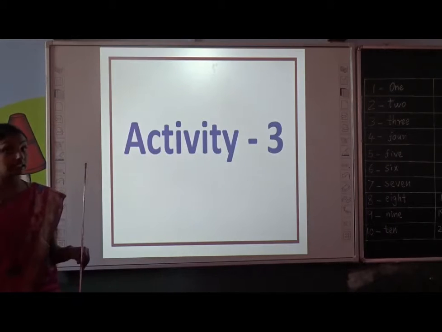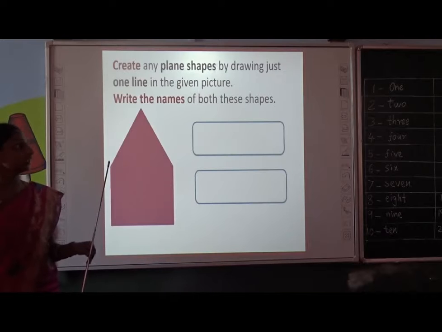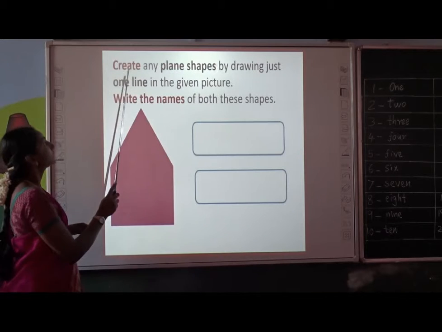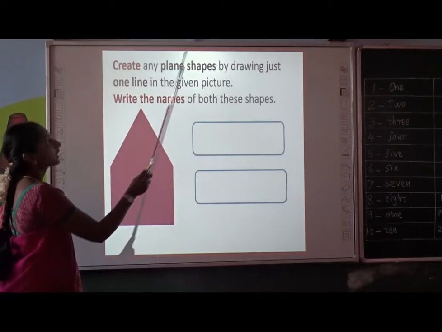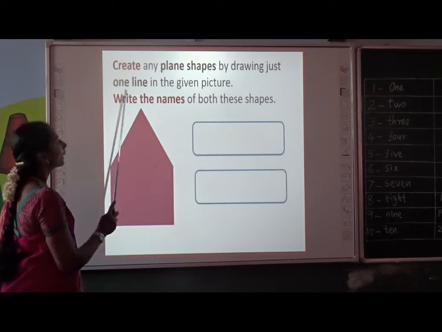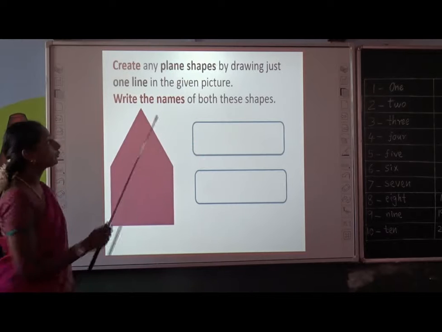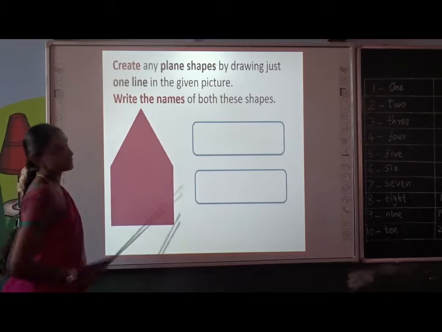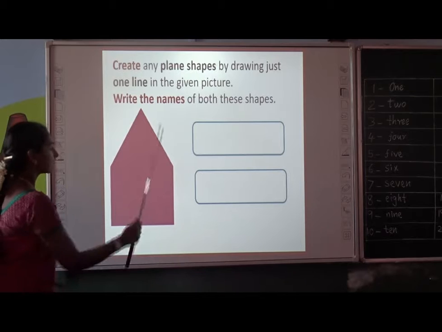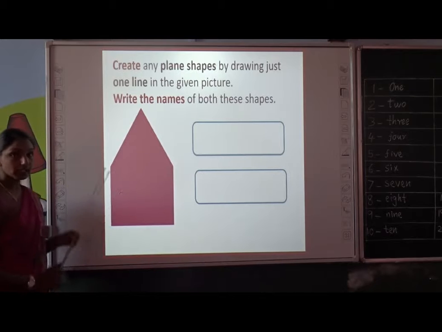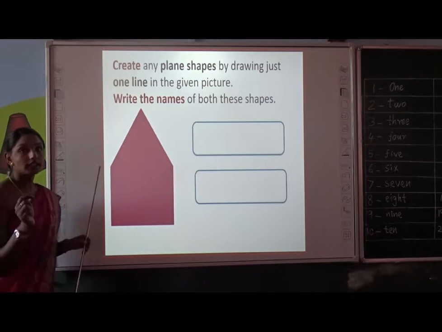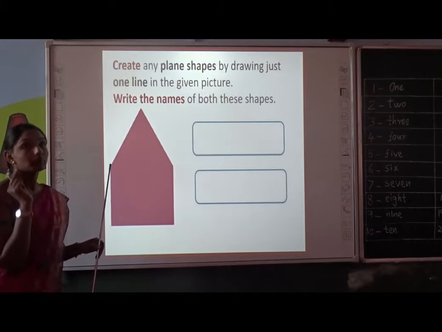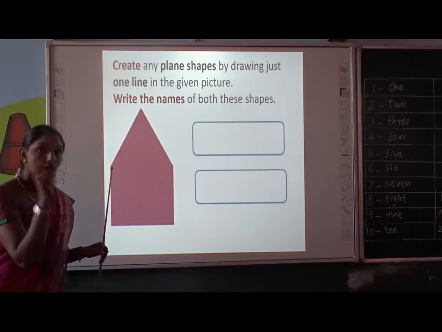That is interesting. This will stimulate you. Create any plane shapes by drawing just one line in the given shape. Write the names of both shapes. Okay, children. Can you see this given shape? Yes, you have to create 2 plane shapes and you have to use only one line.